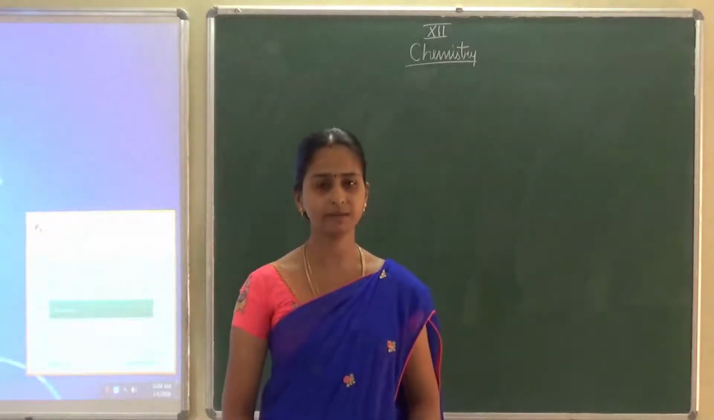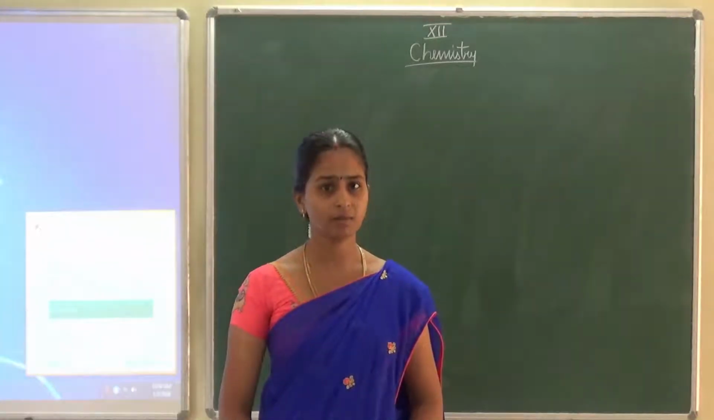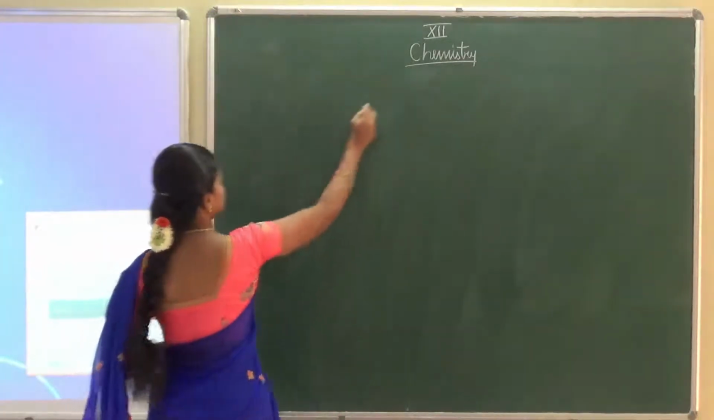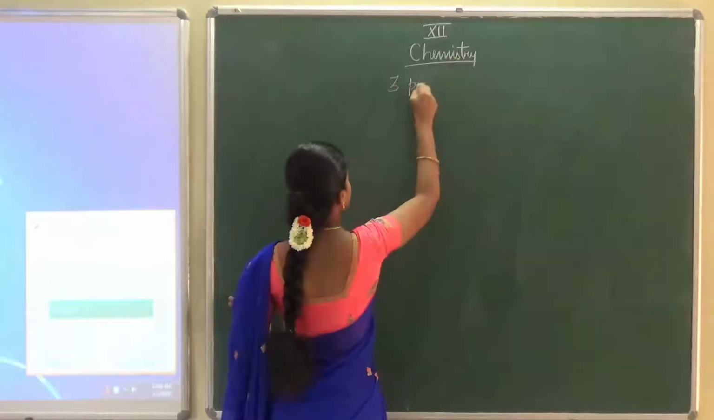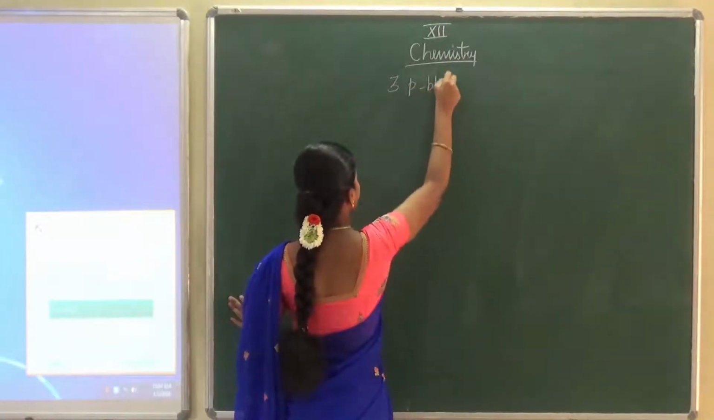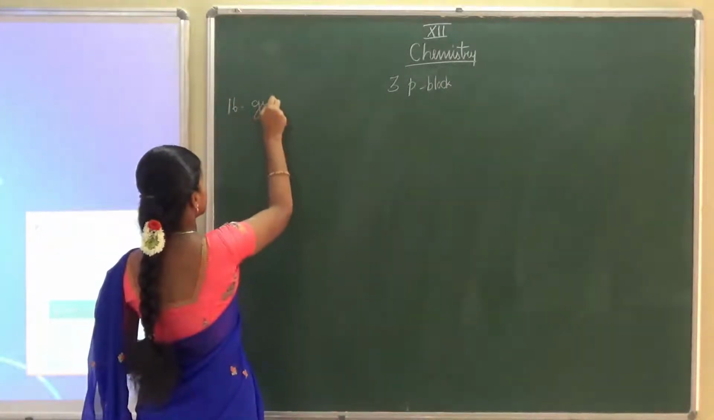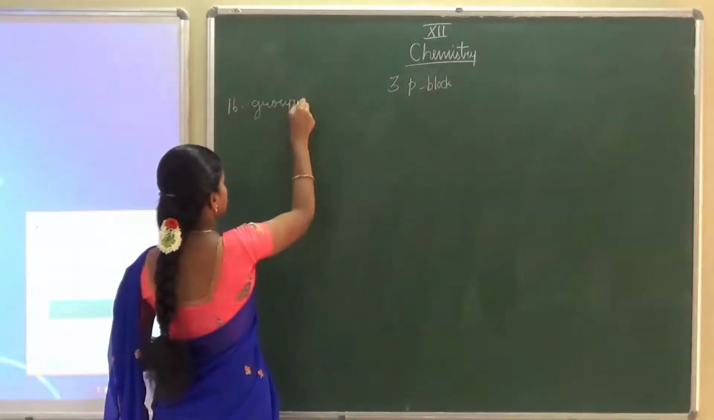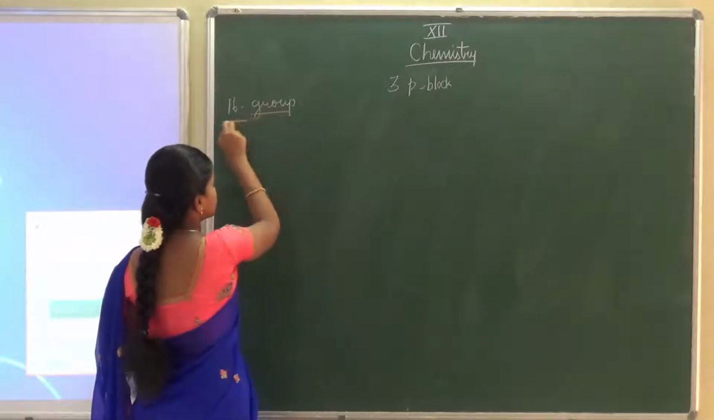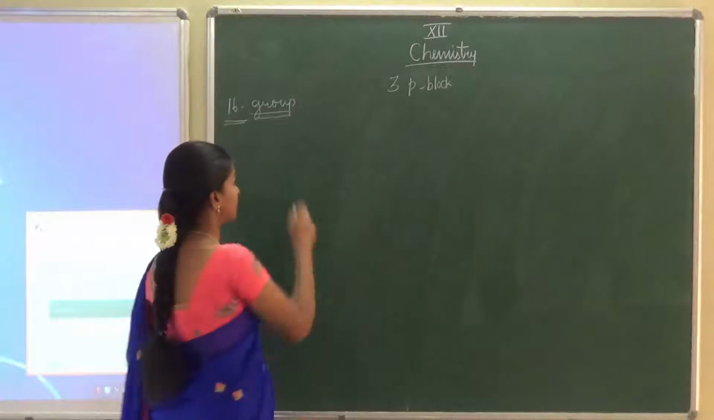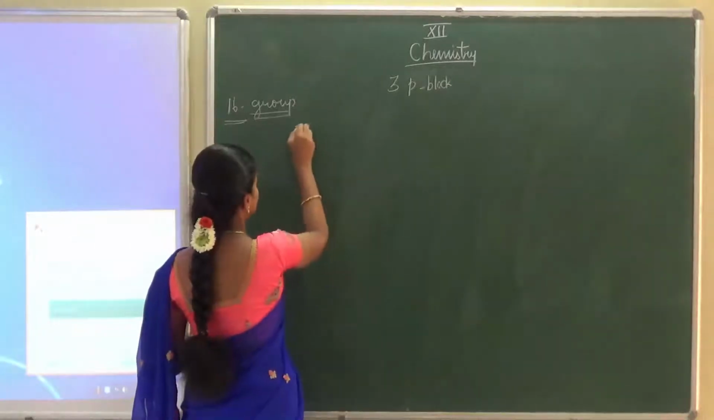Today we are going to see the 16th group of the periodic table. The 16th group is also called chalcogens. Another name for the 16th group is chalcogens.